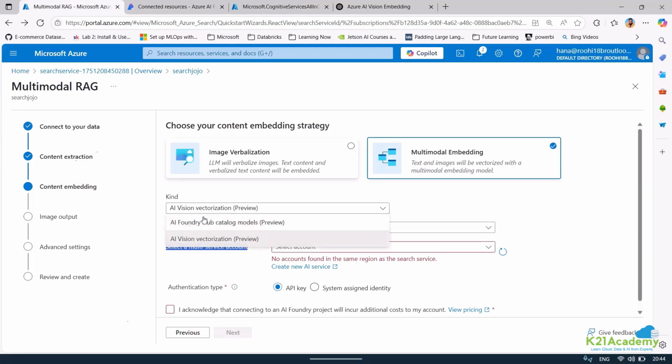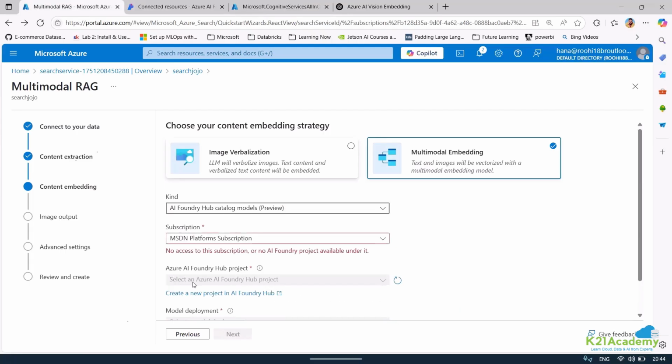Second thing is, if I go for Azure AI Foundry Hub, can you see Azure AI Foundry Hub? Right now, I have not created any Foundry Hub. I have only created a Foundry project. You remember? I have only created a Foundry project. If I would have created a Hub, I would have been able to select the Hub. In that Hub, I would have been able to select the project.